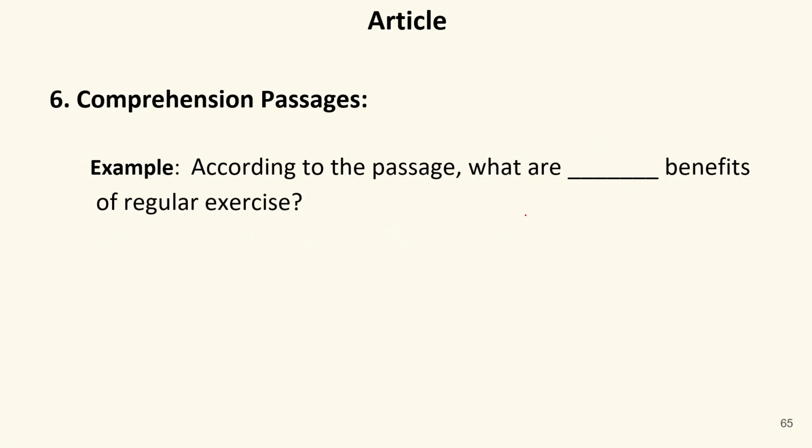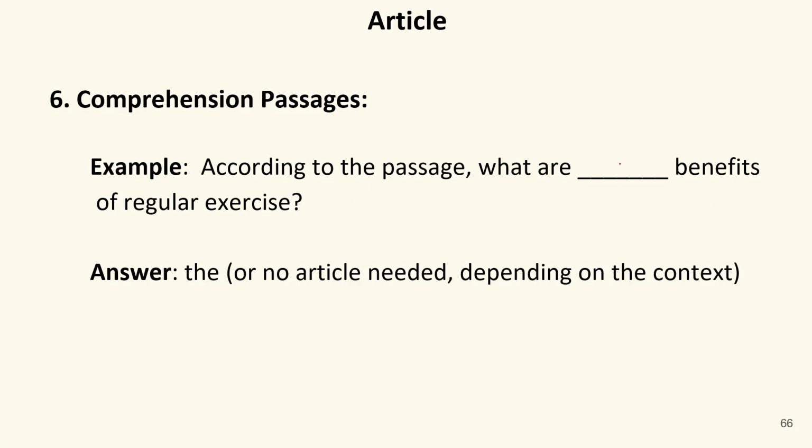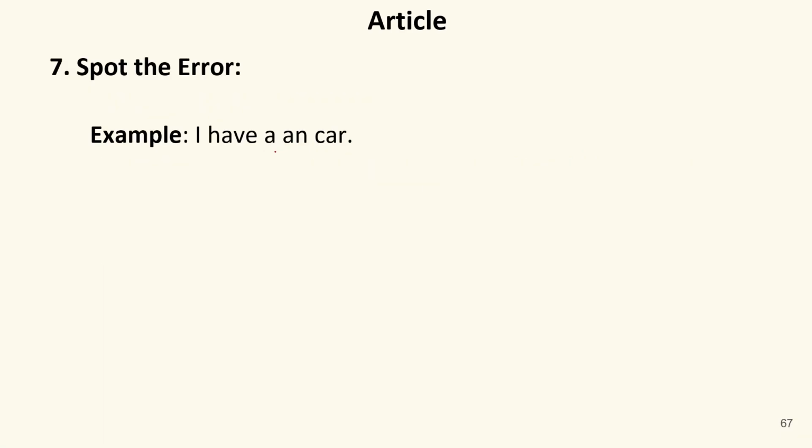According to the passage, what are dash benefits of regular exercise? So what are the benefits? Because we are talking about particular benefits, and benefits is also plural. I have a car or an car. So obviously I have a car, not an. So that's all for article.